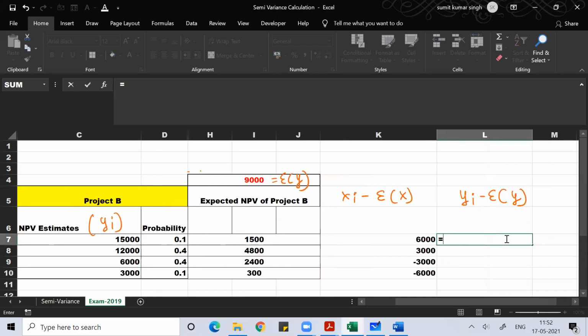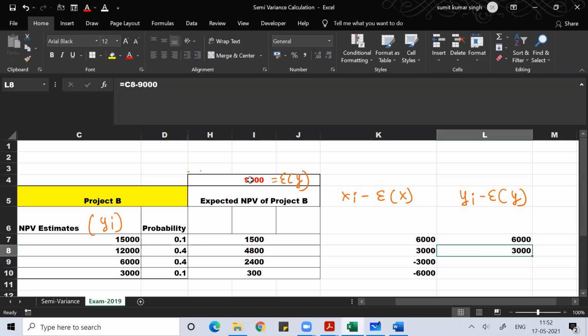So you can subtract 15,000 minus 9,000, then 12,000 minus 9,000. I hope everyone is understanding. Similarly, I can do it for all the other cells. Then 6,000 minus 9,000, which is minus 3,000, then 3,000 minus 9,000, which is minus 6,000. Anyone, any doubt? So individually, I can find their values.